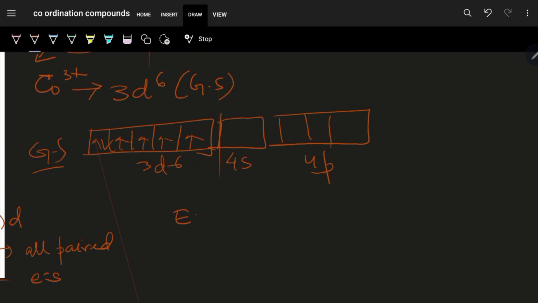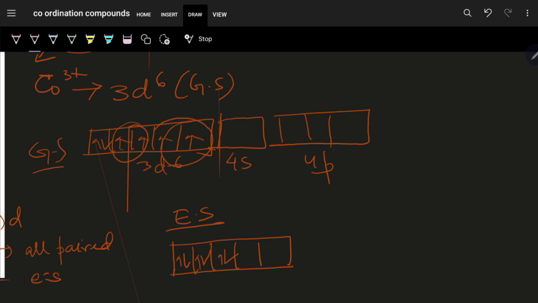We will just write excited state and then we will pair up the electrons. So how to pair up again? To pair up the electrons, one pair already present, these two will form another pair and these two will form another pair. So this is 3D, this was 3D, this is 4S and